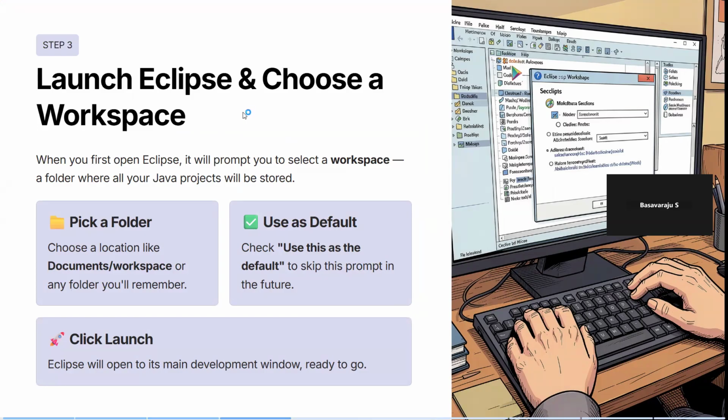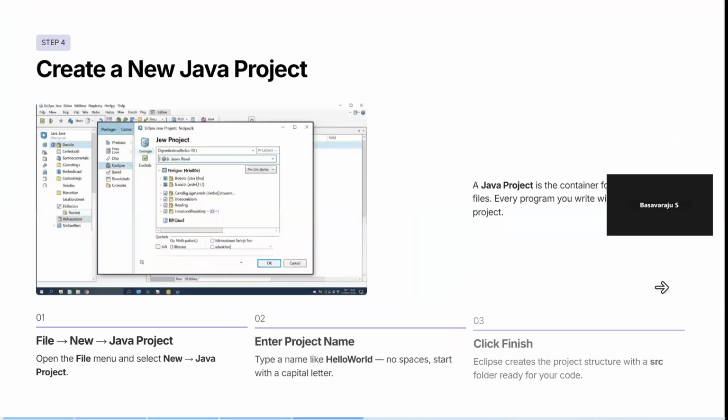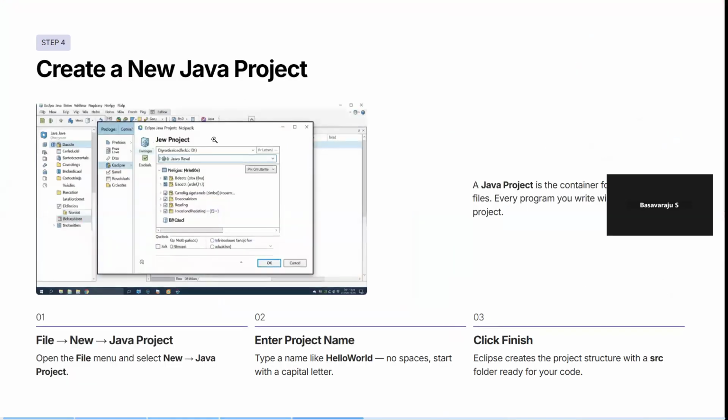Okay, so once you have clicked, choose the location as I told, the workspace. Then use this as default to skip the prompt in the future, instead of asking again and again. Choose that option over there. Once the workspace is selected and your Eclipse is ready, you can create a new project.